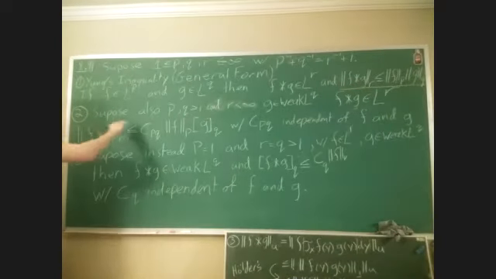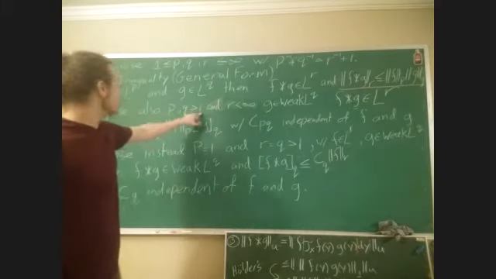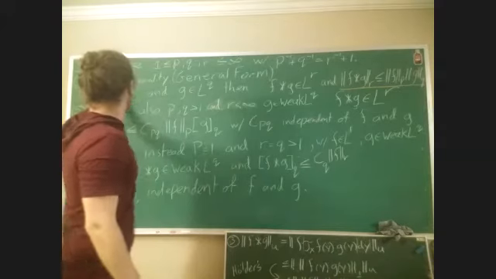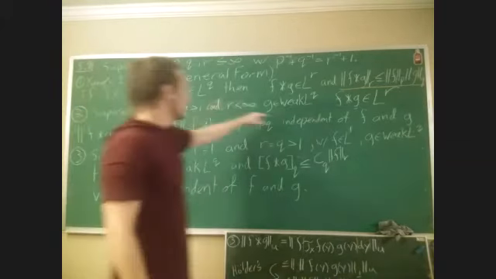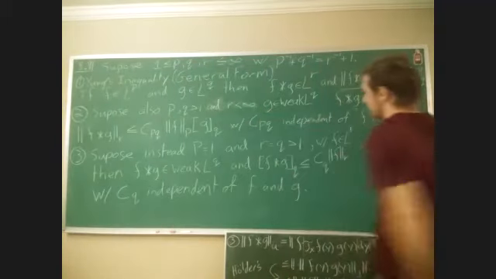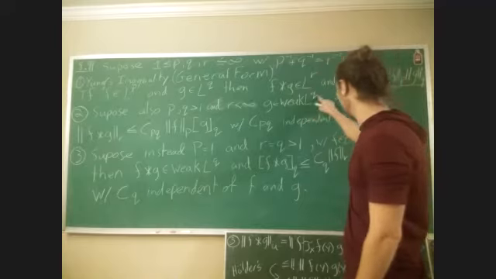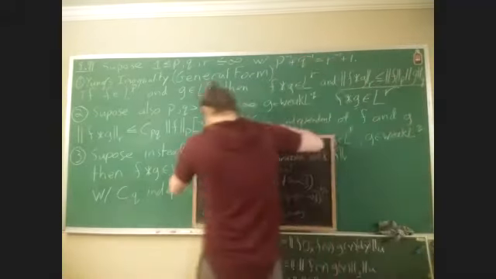Now for part 2, we're going to suppose that P and Q are both greater than 1, and that R is less than infinity. So we're going to still keep F in LP. However, we're going to weaken the condition on G. So G is going to live in something called weak LQ. Now, for this, we're going to need distribution functions.